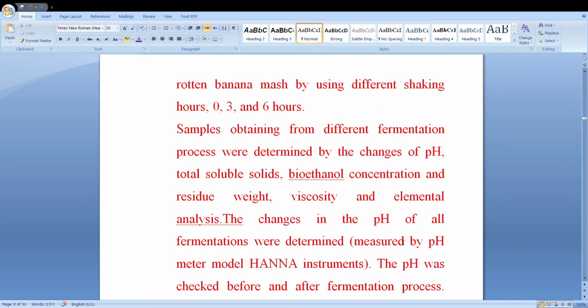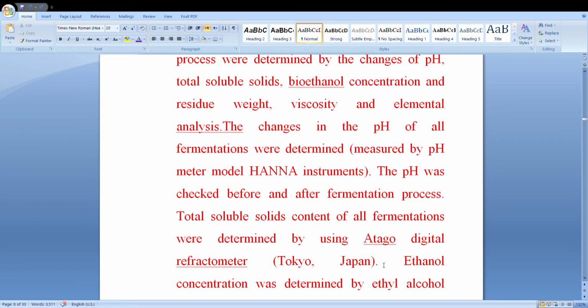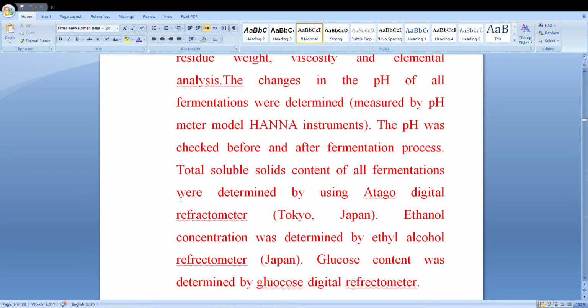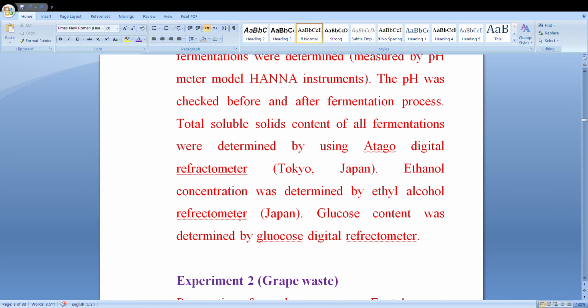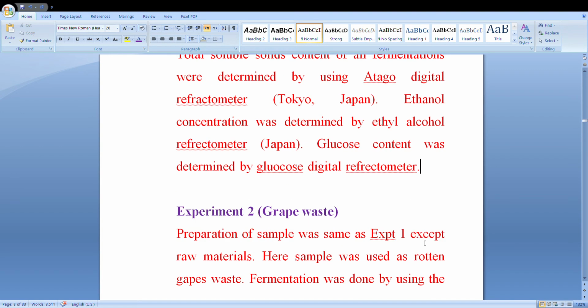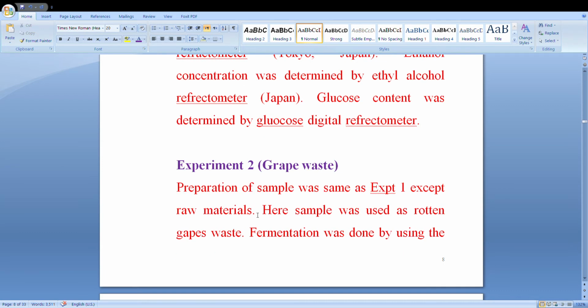The change of pH of all the fermentations was determined. The pH was checked before and after the fermentation process. Total soluble solids content of all fermentations was determined using an ATAGO digital refractometer. Ethanol concentration was determined by an ethyl alcohol refractometer. Glucose content was determined by a glucose digital refractometer. Experiment 2, grapes.